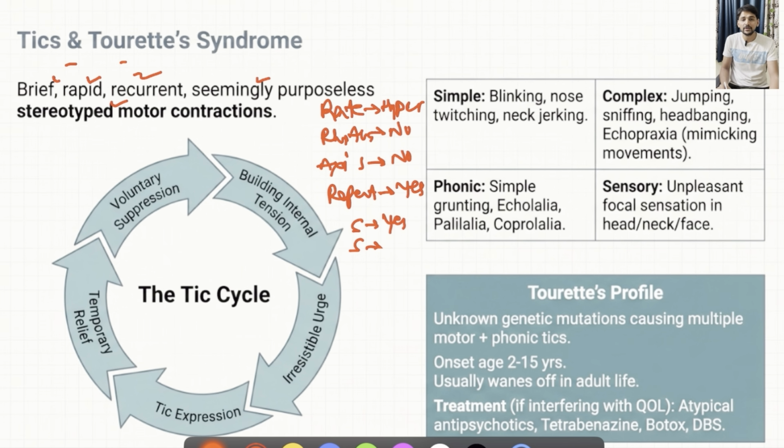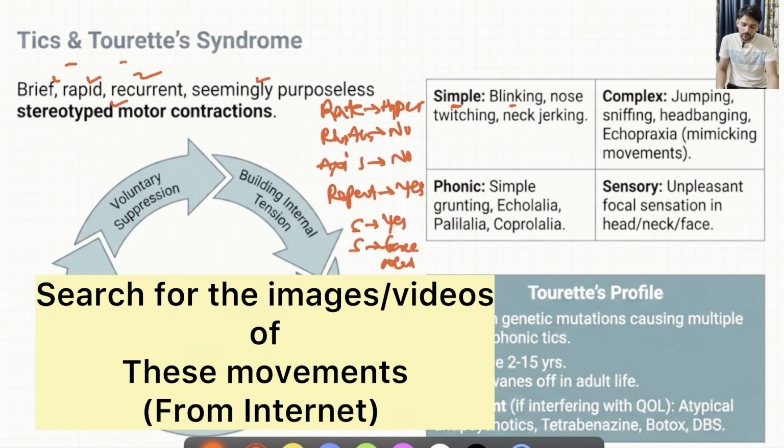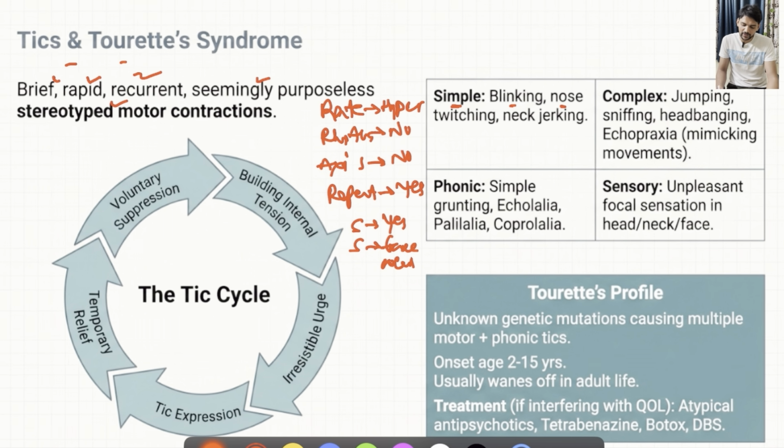The site commonly involves the face or vocal cords. What might be the different manifestations? We call it simple tics when it manifests as blinking movements, nose twitching or neck jerking movements. Sometimes it might be complex tics where the individual might have repetitive jumping, sniffing, head banging, echopraxia, that is mimicking some movements. All these might be the manifestations. Or it might be phonic tics which might present as simple grunting or echolalia. These kids usually will be repeating the words that they hear.